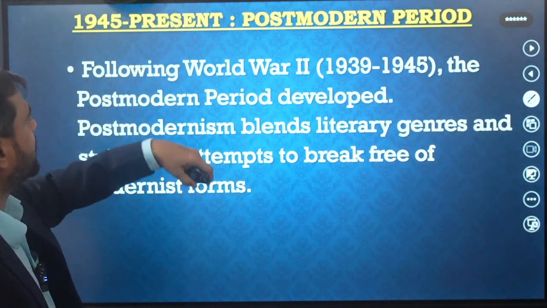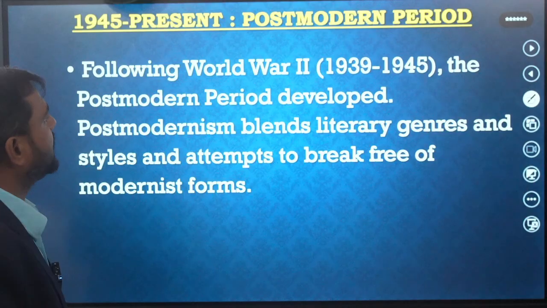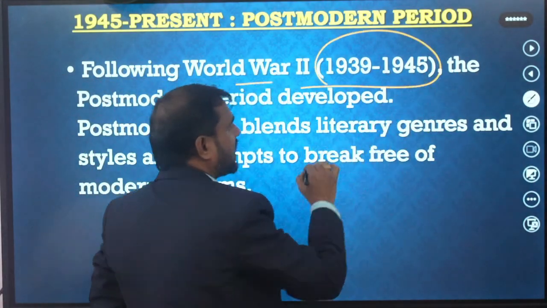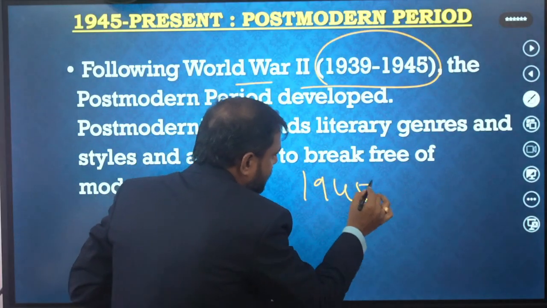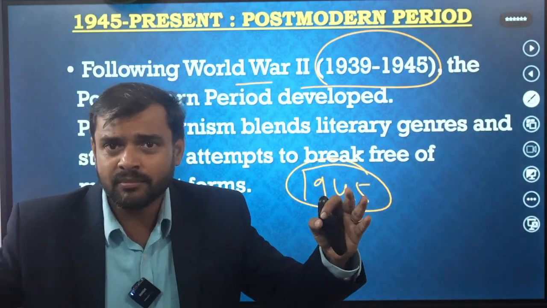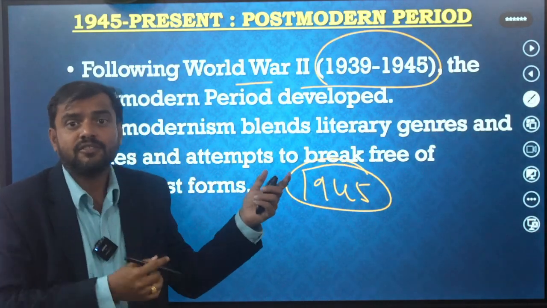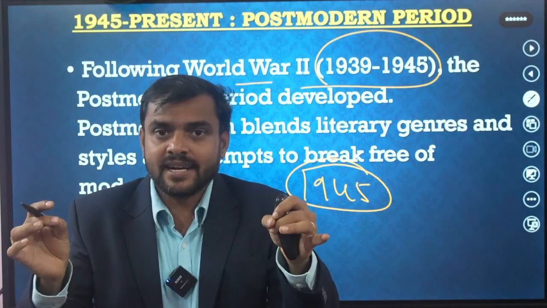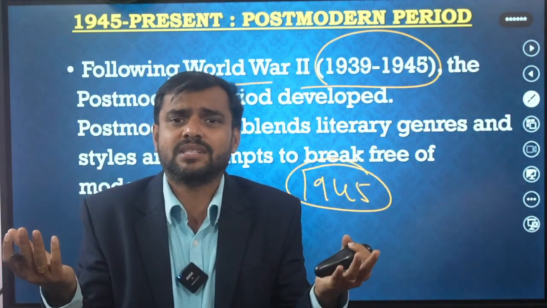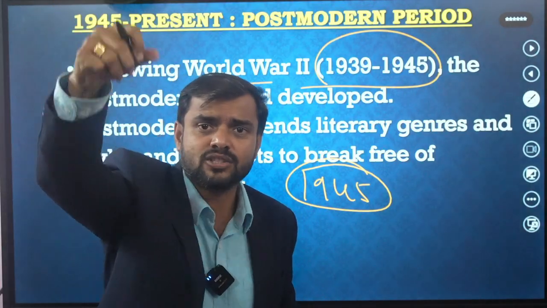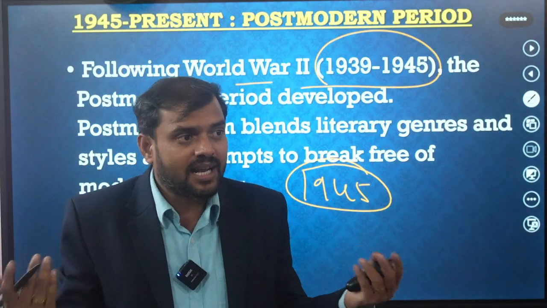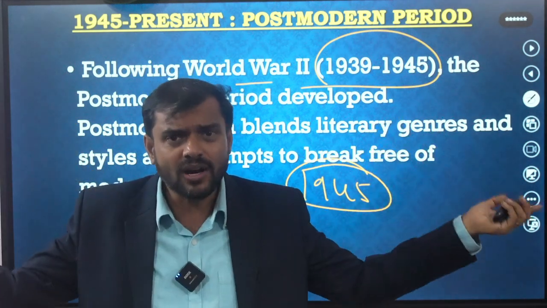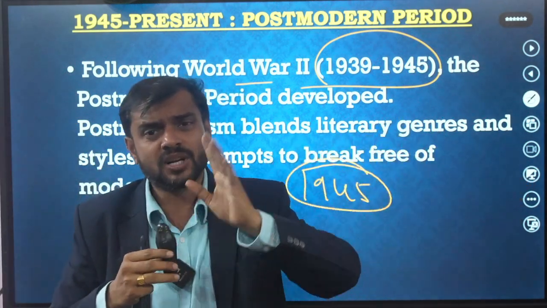And from 1945 to the present period, that is called the postmodern period, following World War II. After 1945, the world has changed, dear students. Why did man become selfish from this period? From 1945, men felt that there is no guarantee of life. Why? Because they don't know what happens in the next moment. On Hiroshima, how they attacked them. Suddenly they felt that something is going beyond our limitations. And that's why absurdity has started.